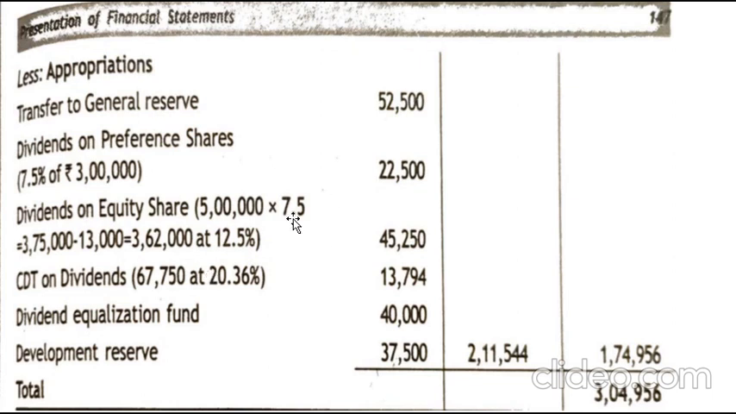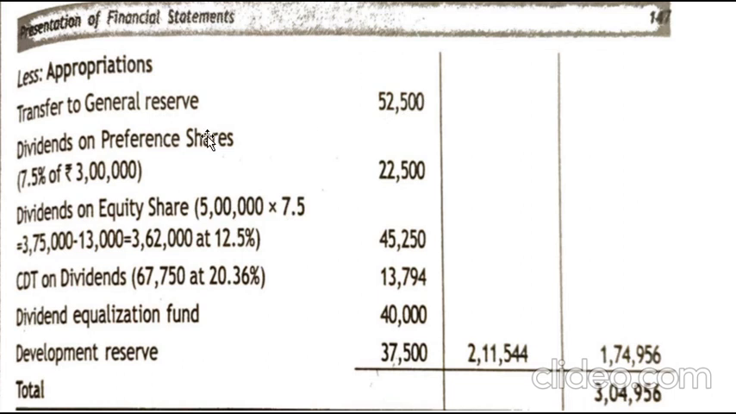When you earn profit, it is the responsibility of the company to pay back its creditors and shareholders. Creditors are your shareholders and debenture holders. You are supposed to pay back their dividends and interest. So from the profit, proper appropriation should be made. First you transfer to general reserves 52,500, as in the previous year.